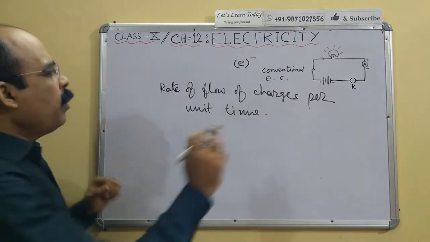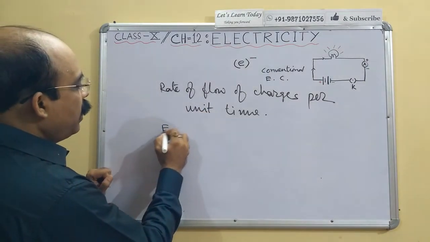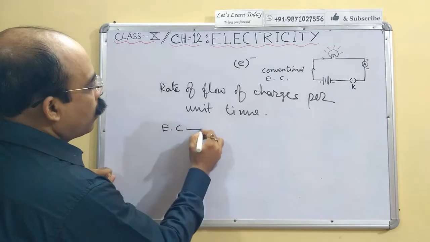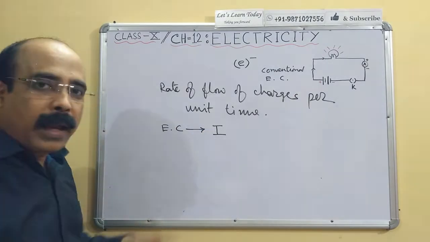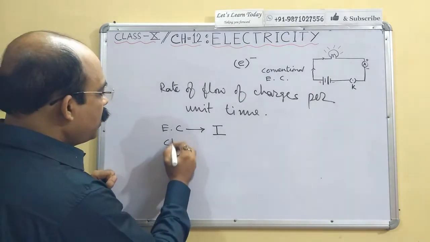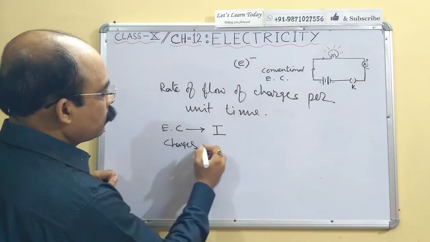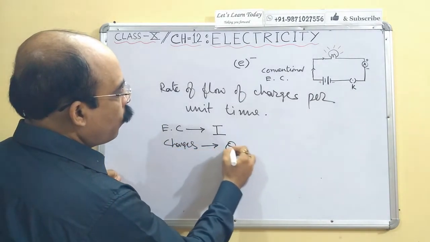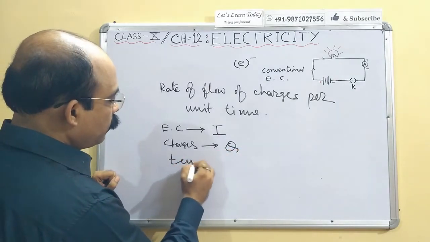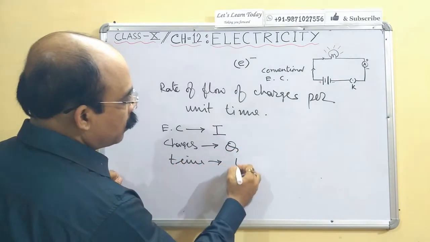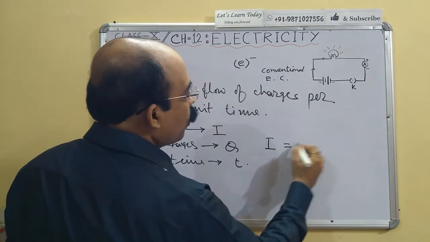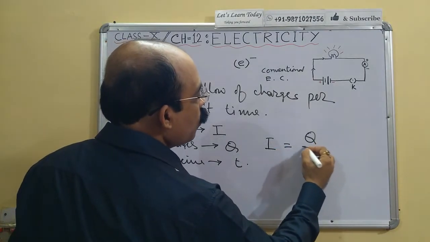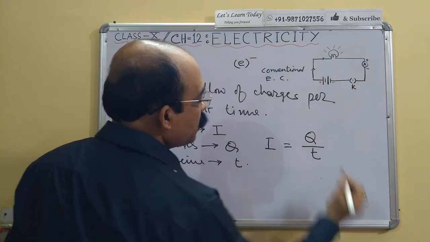If we denote electric current by capital I, charge flow by Q, and time by small t, then I equals Q divided by t.